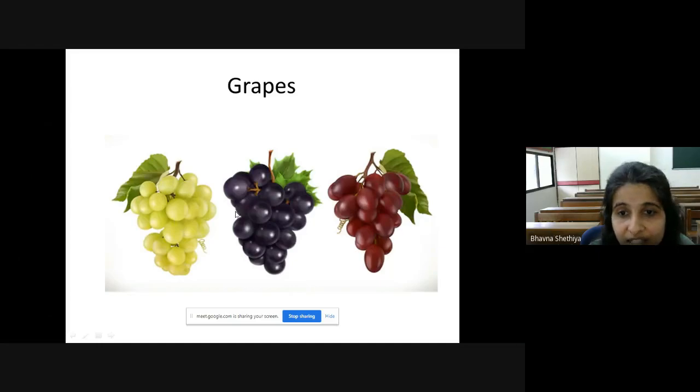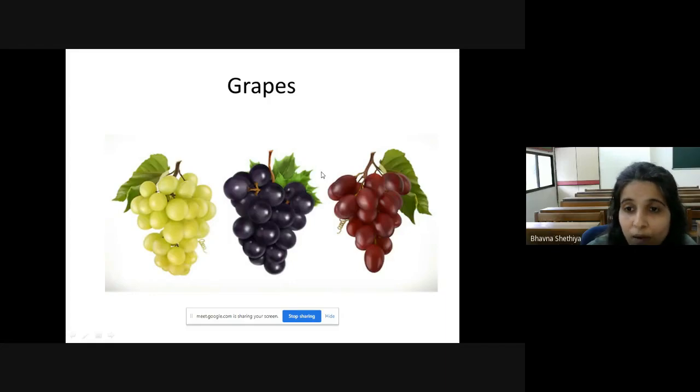Now, can you see grapes? Yes, there are various types of grapes and they are juicy. And what is the taste of grapes? Either sweet or sour in taste, right? And we always get them in a bunch. Yes. Can you see the bunch of grapes here?